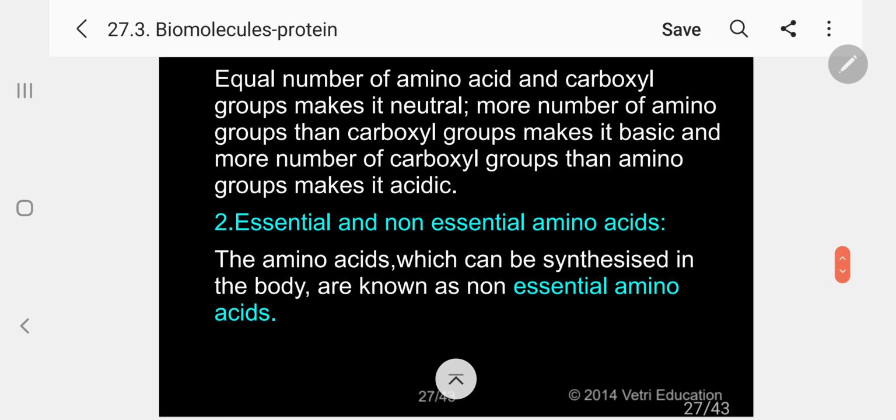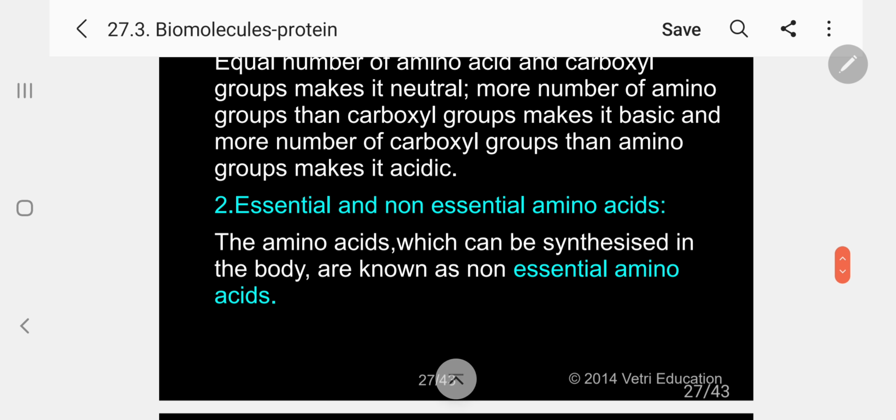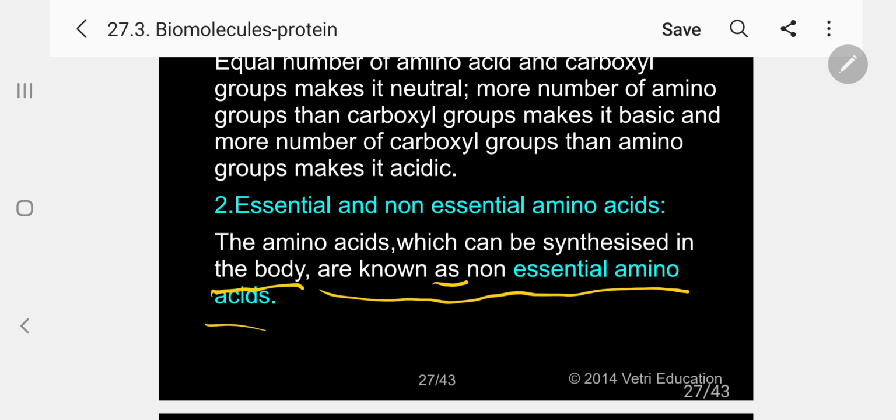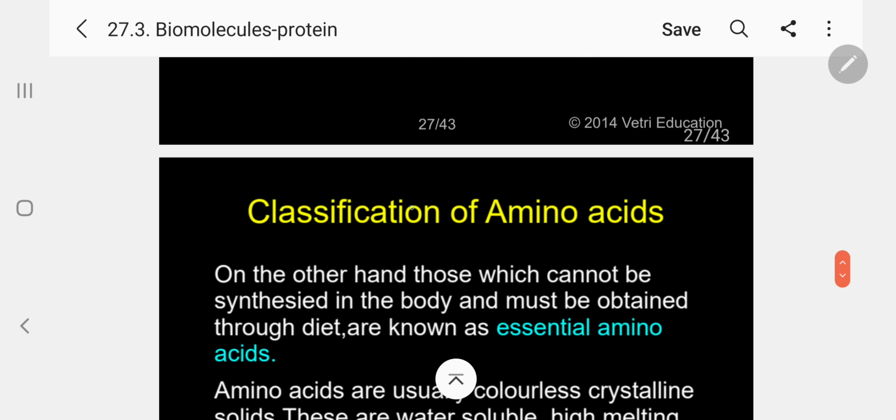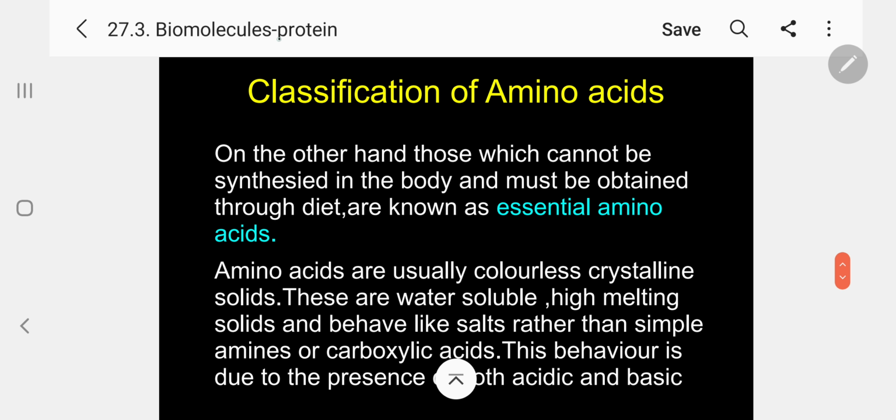Let me concentrate on the next type, essential and non-essential amino acids. The amino acids which can be synthesized in our body are known as non-essential amino acids. Because our body can synthesize them, it is not necessary to take them from outside through diet. Whatever amino acid is required for us but cannot be synthesized by our body, we will call it essential amino acids. On the other hand, those amino acids which cannot be synthesized in the body and must be obtained through diet are known as essential amino acids.